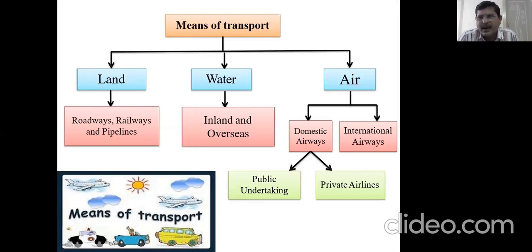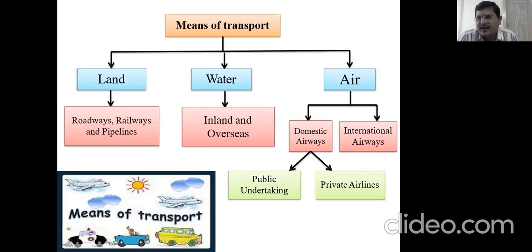Water: inland and overseas, that is sea routes, that is ships and boats or whatever. Then airways, we have two types in our country, that is domestic airways and international airways. International means going from one country to another. Domestic is in the internal places of our country.